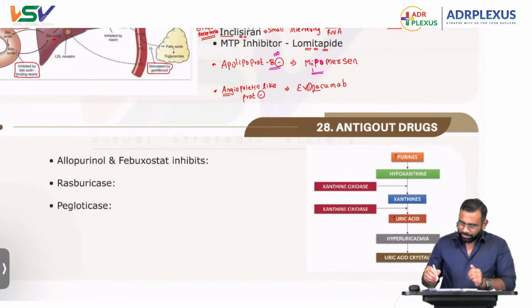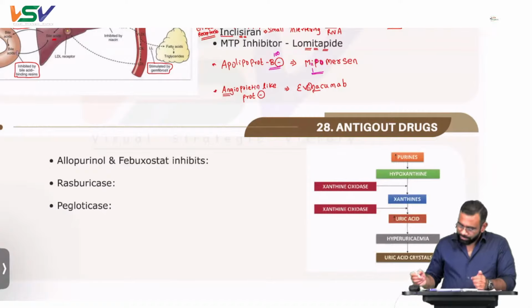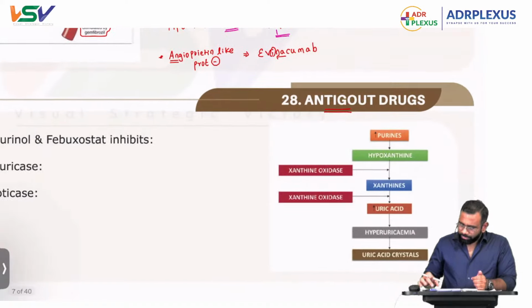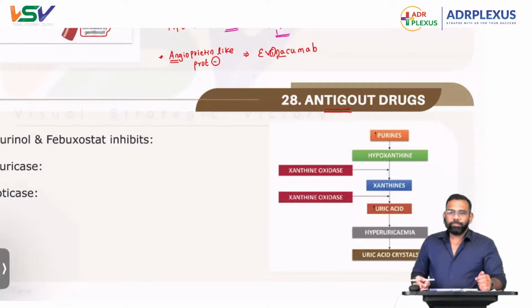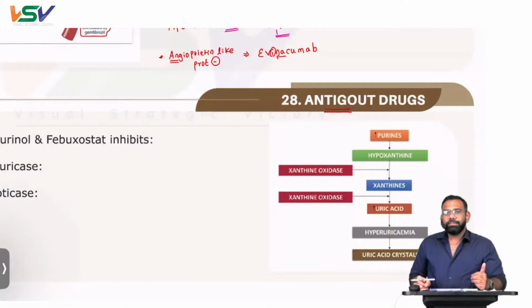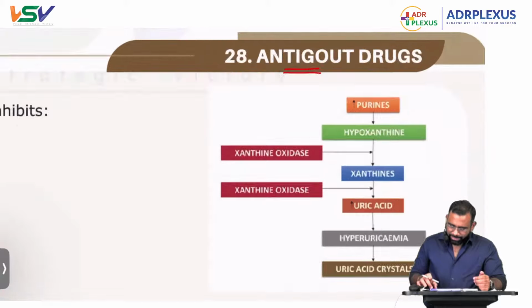Next, come to the drugs, anti-gout drugs, the autocoids. These autocoids play a very crucial role in NEET. Gout, rheumatoid arthritis, migraine, prostaglandins, NSAIDs play a very crucial role in the NEET exam, not in INICET.